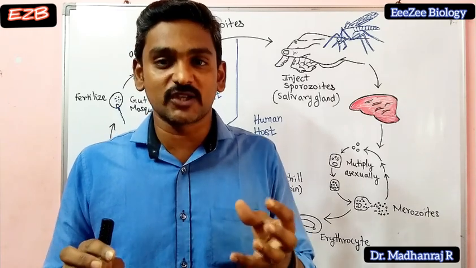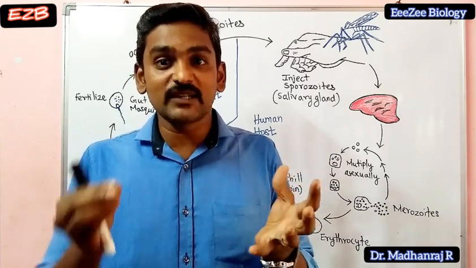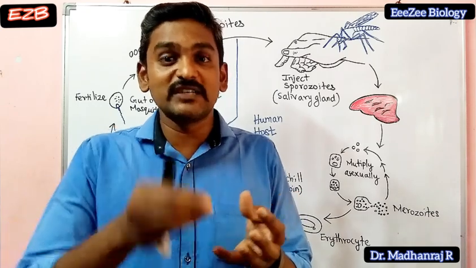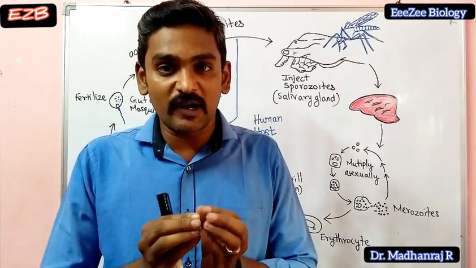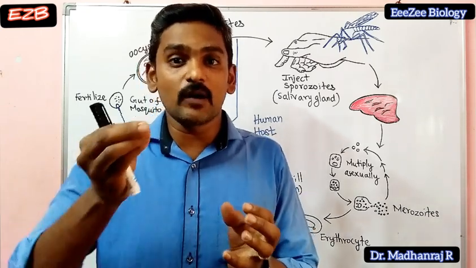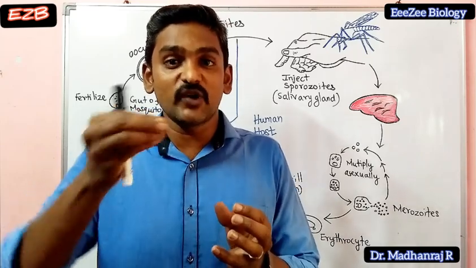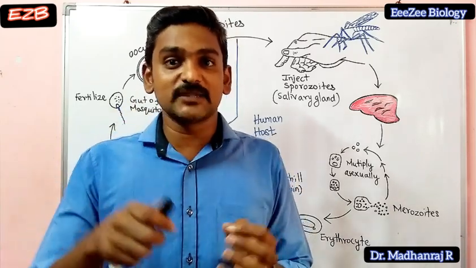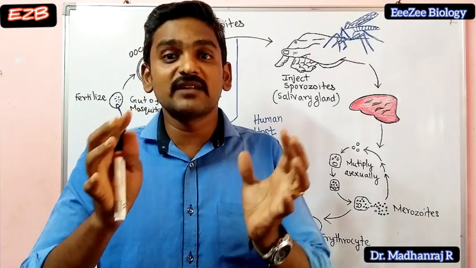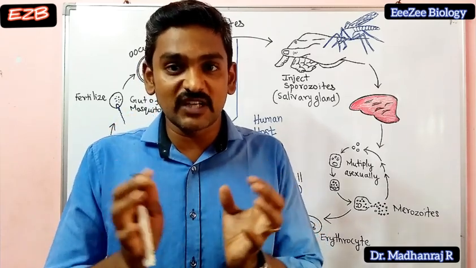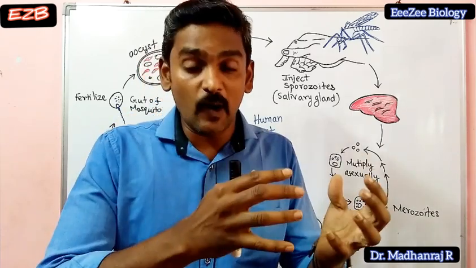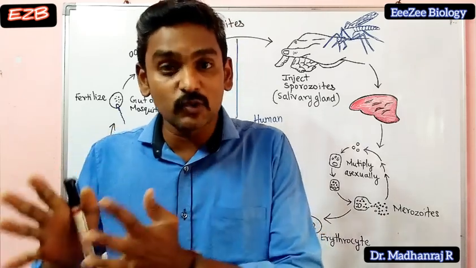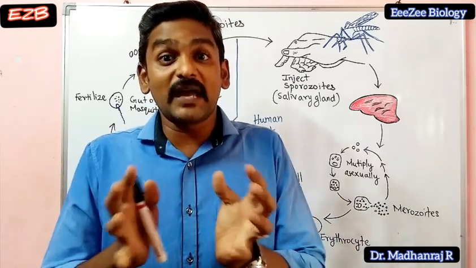What is meant by host? The host is the organism where the parasites will be living. Parasites are the organisms which depend on other organisms. They will be living on or inside other organisms for their survival to complete their life cycle. Reproduction, everything will be dependent on other organisms, so they cannot survive outside. Okay, so this is a parasite.